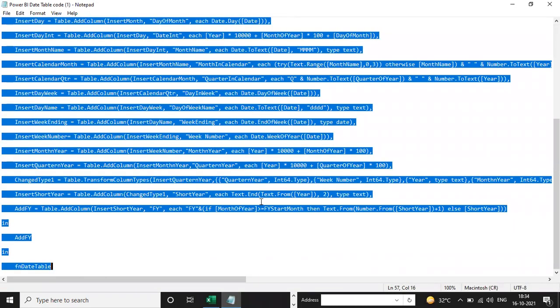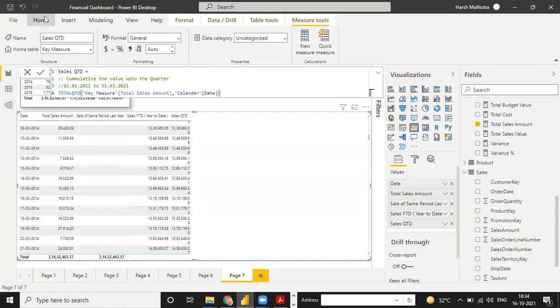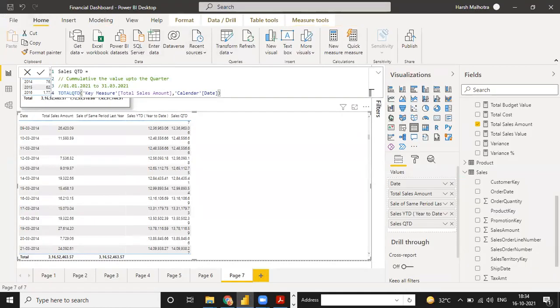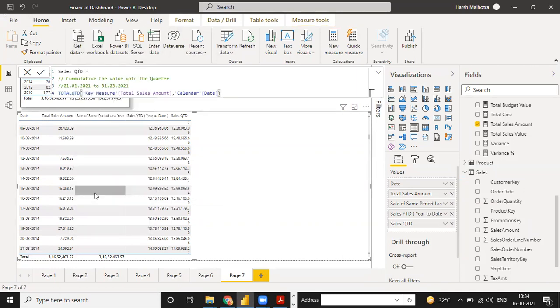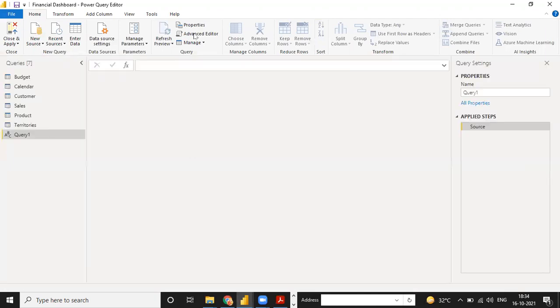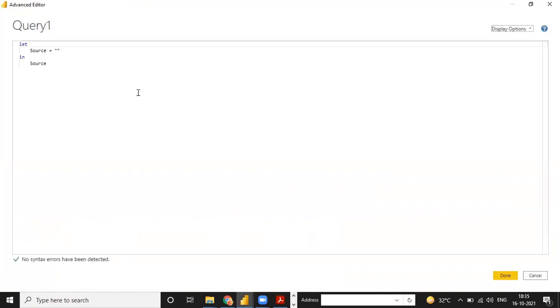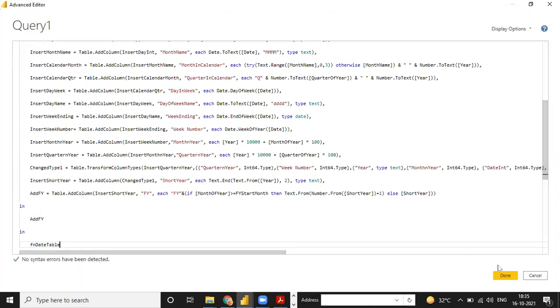Just press Control A and Control C. Go to the Power BI Home tab and Get Data, choose Blank Query. When you open the blank query, the Power Query editor page opens. Go to the Advanced Editor. Just a simple step, and every time you have to calculate this kind of table. I'm going to tell you why: because it is very dynamic. You just calculate date-wise, copy, paste it, and it's done.